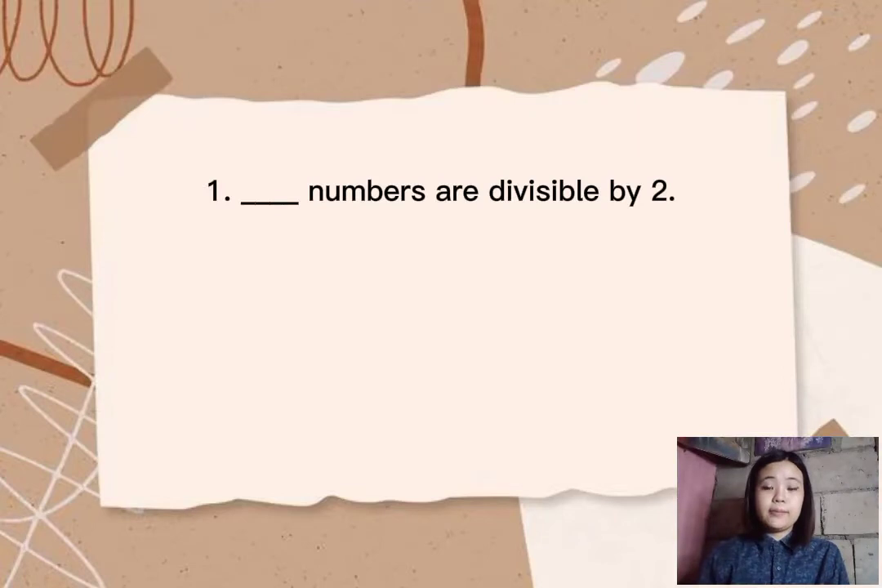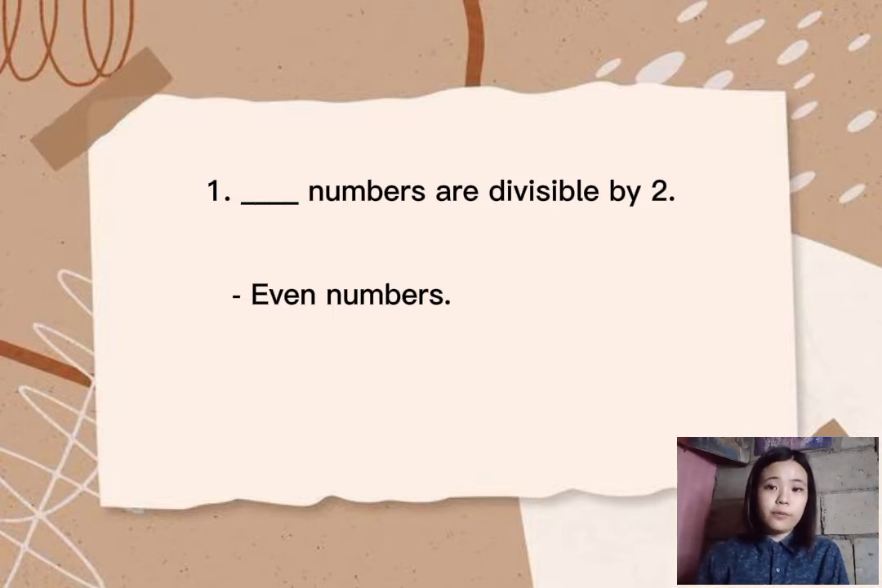Number 1. Blank numbers are divisible by 2. So the answer is even. Always remember that every even number is divisible by 2. As a result, if a number has a 0, 2, 4, 6, or 8 in the ones place, it is divisible by 2. A number that can be divided in half is called an even number. Even denotes equality, as in we all receive the same amount.